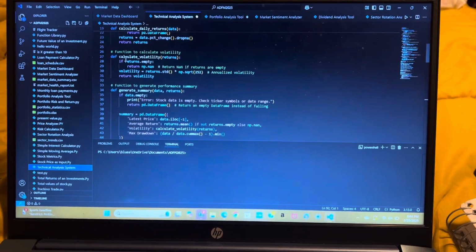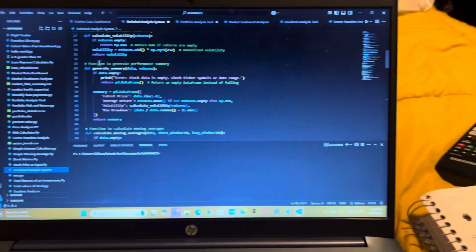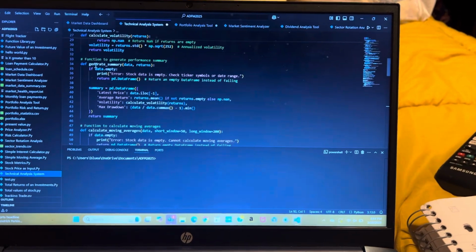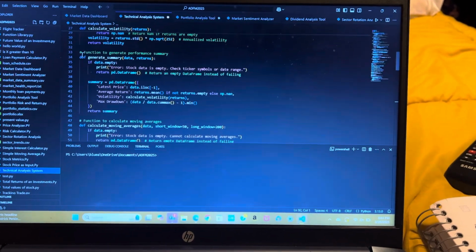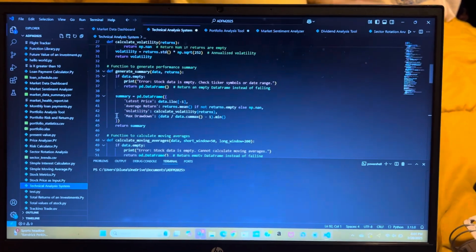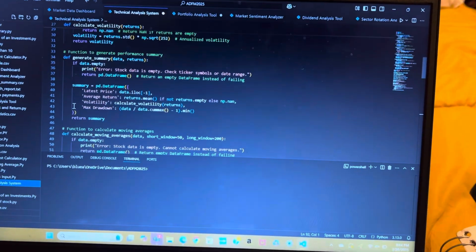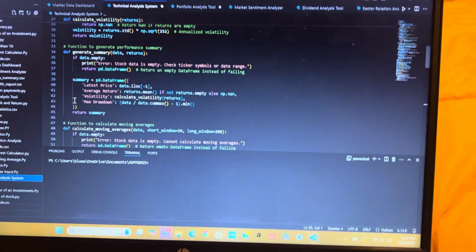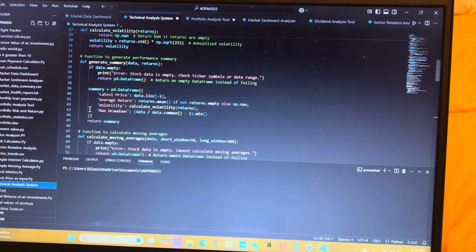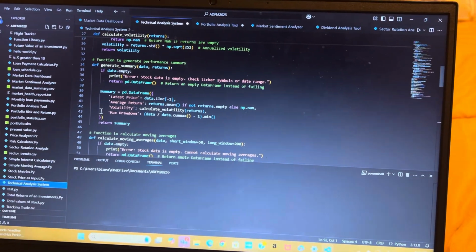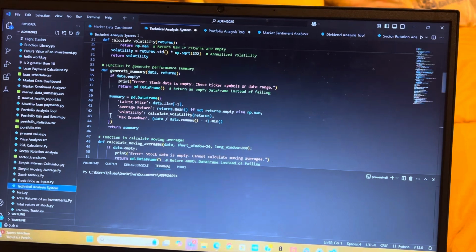Then after those are calculated, we go to the general performance summary, which again is that comment telling you what's going to happen. We generate the performance summary to provide key insights into the stock's historical performance before making trading decisions. That's why we're generating the performance summary.